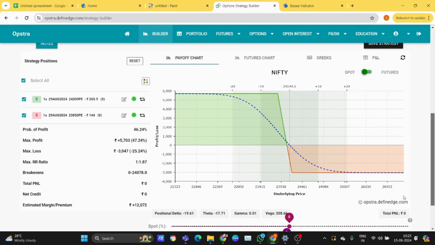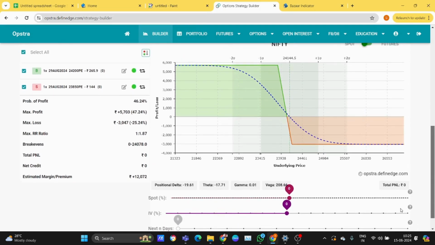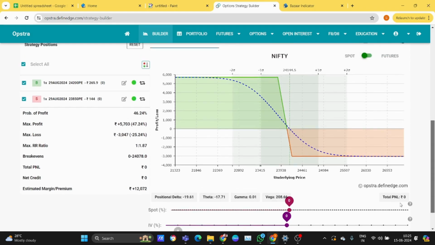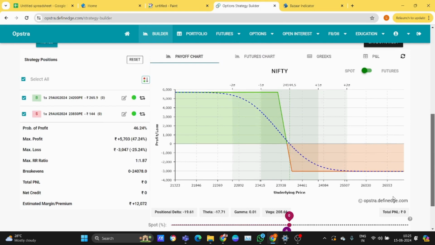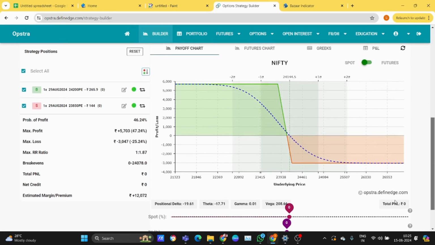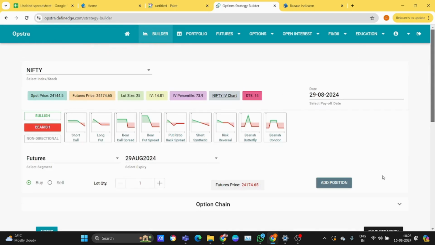In both cases, the risk reward ratio is favorable for the bull call spread and bear put spread.